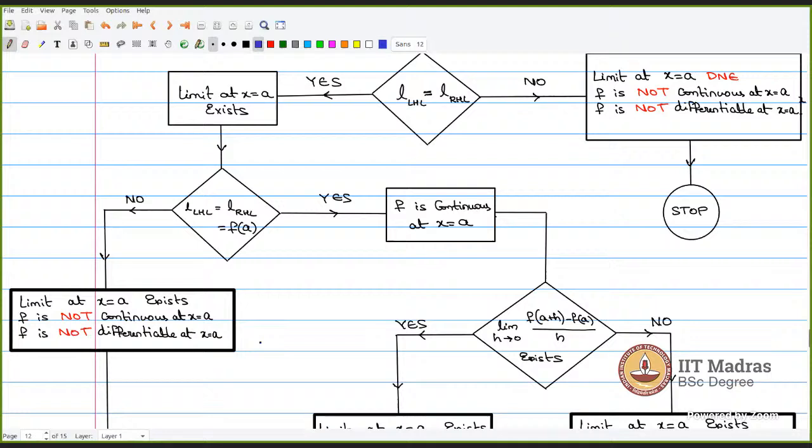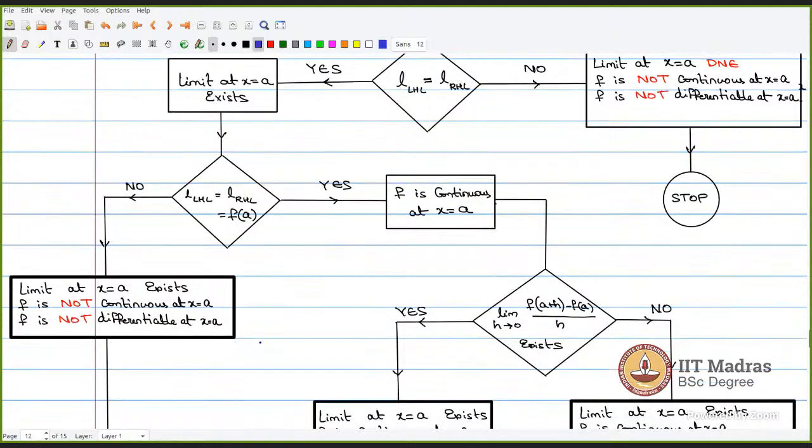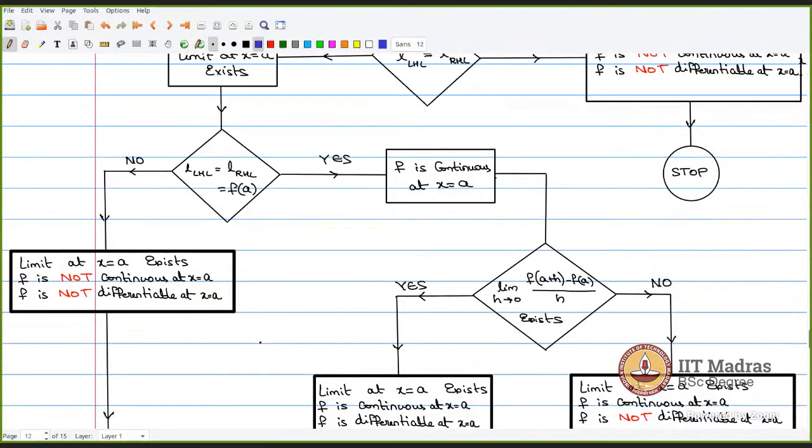So if your left hand limit and right hand limit are equal, but not equal to f of a, then the limit at x is equals to a exists, but f is not continuous and f is not differentiable. You need not check the differentiability condition here. Once it is not continuous, it is not differentiable. But if it is equal to f of a, if it is true, then we say f is continuous at x is equals to a.